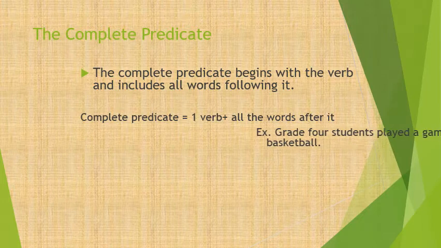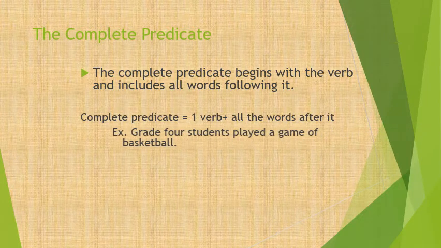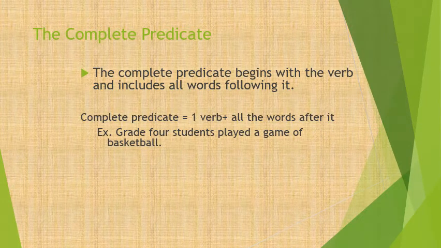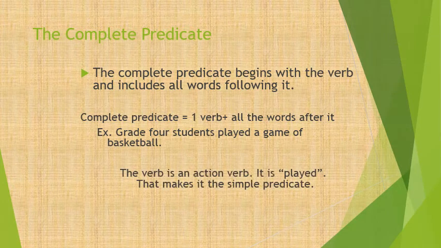Here, I'll just use the same example given in the previous slide, just for you to see the difference between the simple predicate and the complete predicate. So we agreed that played is an action verb, and we agreed that played is the simple predicate. But it's not the time to talk about the simple predicate. It's time to talk about the complete predicate.